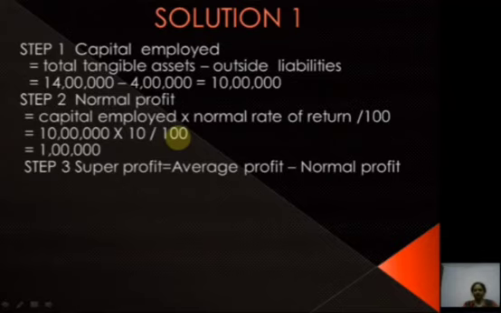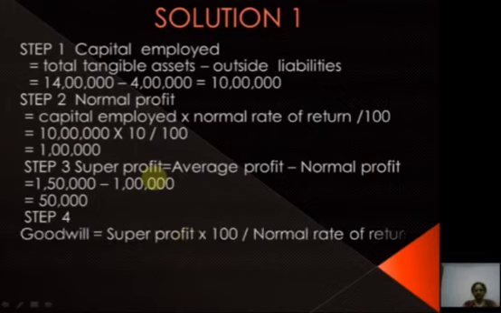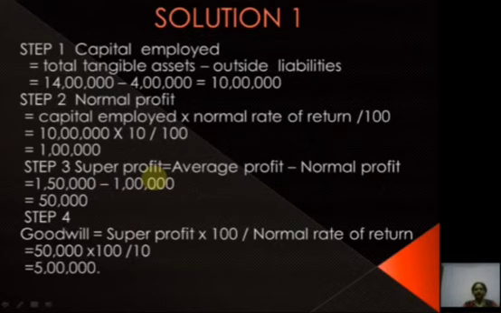Then super profit, that is average profit minus normal profit, that is 1,50,000 minus 1 lakh, that is 50,000. Then step 4, that is goodwill. Super profit into 100 by normal rate of return, 50,000 into 100 by 10. Then we will get the amount of goodwill, that is 5 lakh.